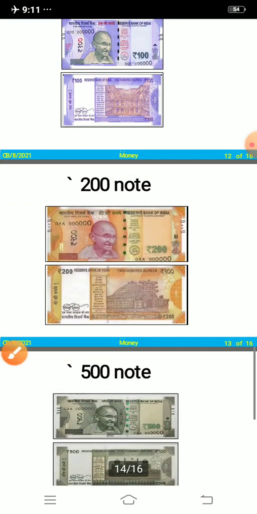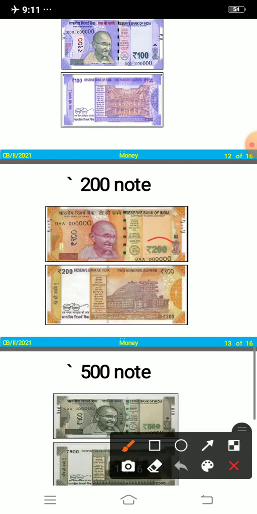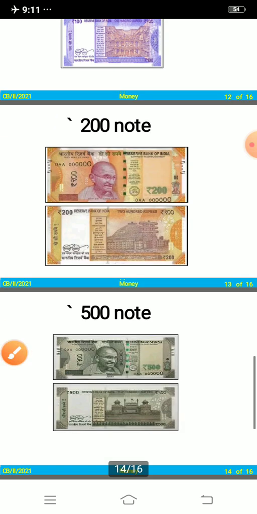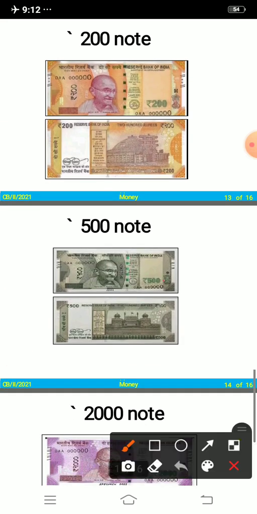Then comes the 200 rupee note. Here it's written 200. So it is a 200 rupee note. You can see all the notes are different from each other and even the colors are different, right? Then comes the 500 note. Here it's written 500. So it is a 500 note. You can see this is the front side and this is the back side of the note, right?